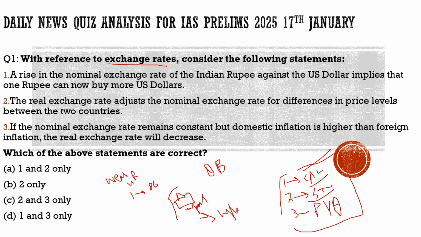At the same time, the weakening of the rupee is not always a problem, as the article also highlighted. It also highlighted another aspect of the weakening of the rupee, as this article was more focused on the disadvantages of it. That's why we took the disadvantage part here.